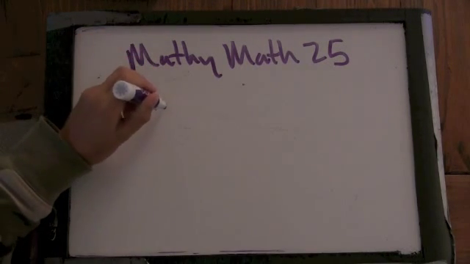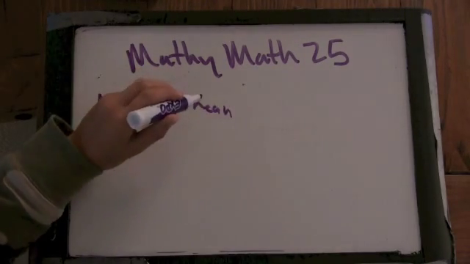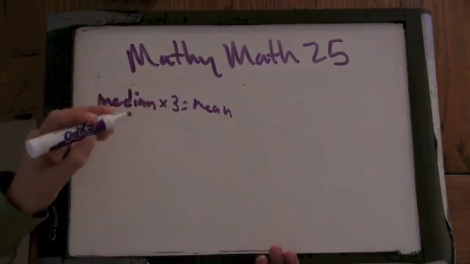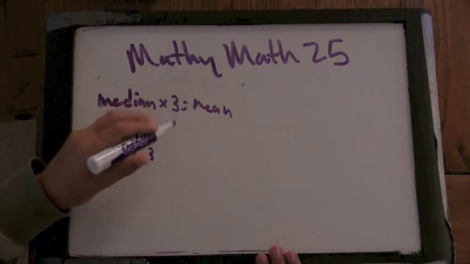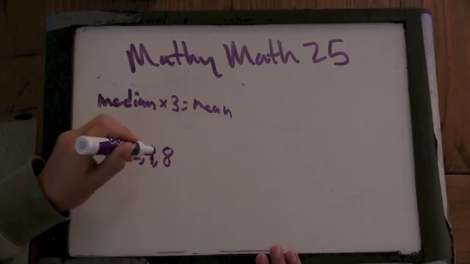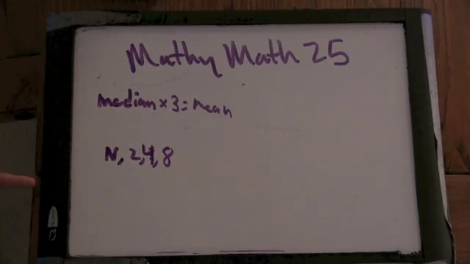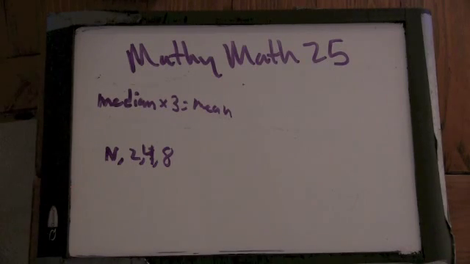I spelled that wrong. Is that right? Times 3 is the mean. So we could have n, 2, 3, or is it, no, it's 2, 4, 8. Yeah, n, 2, 4, 8. But this situation wouldn't work because the median is 3. Or wait, would it work? So the average would have to be 9.